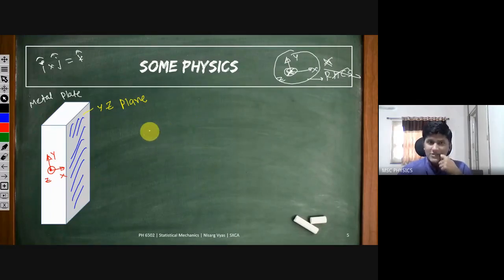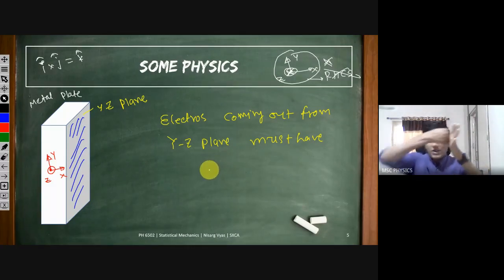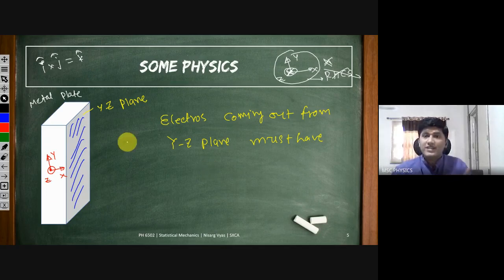So electrons coming out from the YZ plane must have some energy in X direction. In Y and Z direction, they can move with any energy. We are not interested in those energies, because if we want to extract something in this direction, they must have some energy in this direction, and that should be greater than how much?